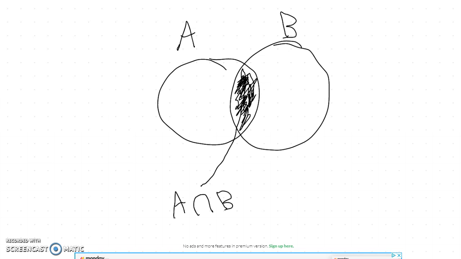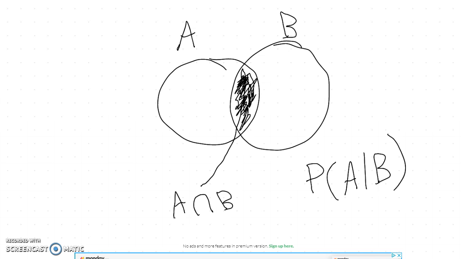And if you're familiar with Venn diagrams, you know that that's just the overlap area. And we write it using this notation, A and that sort of upside down U, B. If you're not familiar with that, by the way, let your teacher know. You want to get familiar with this before you use it for probability. So now suppose I want to find the probability using this diagram of A given B. There's a formula out there that gives everyone a heart attack, but I'm going to show you how simple that formula is. There's nothing to be afraid of.